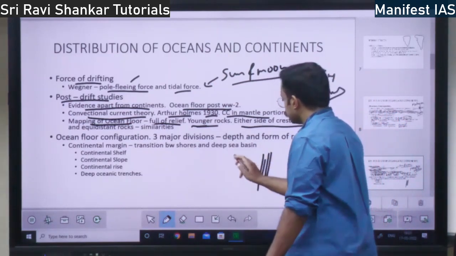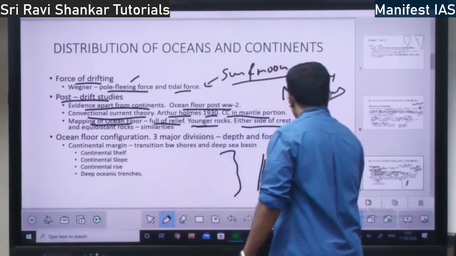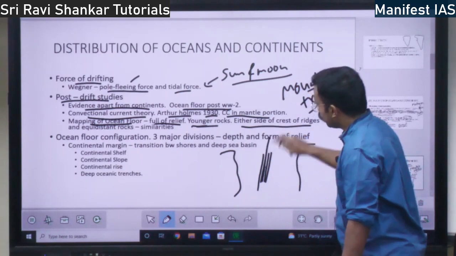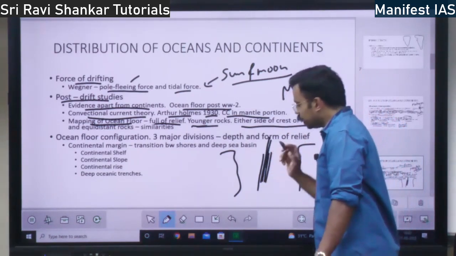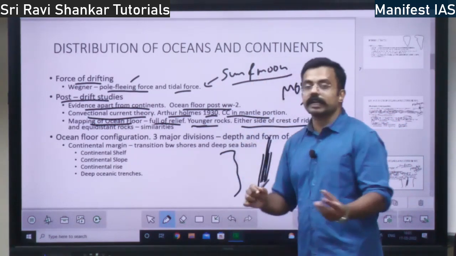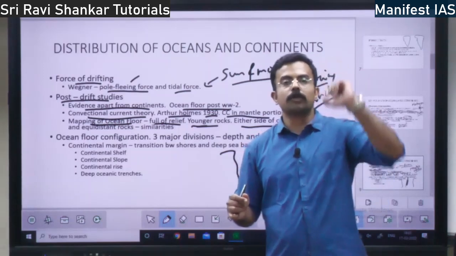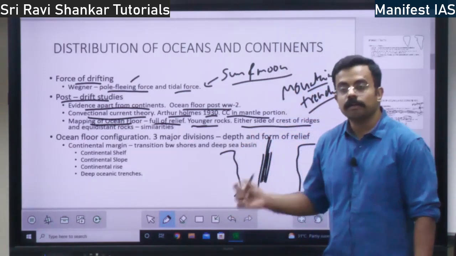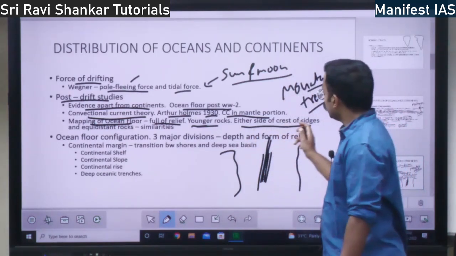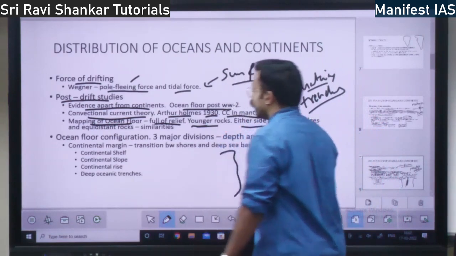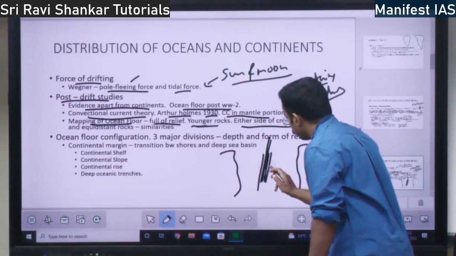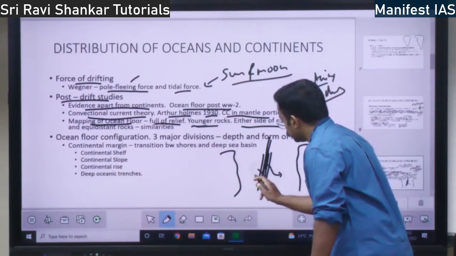See here you have South America, here you have Africa. So here you have the Atlantic Ocean. In the middle there is the mid-oceanic ridge. Whatever volcanoes are there in the mid-oceanic ridge emerge out of the crest. Crest means the topmost part of the mountain. From that, a lot of volcanoes emerge. When the volcano erupts, the lava will flow like this on either side.